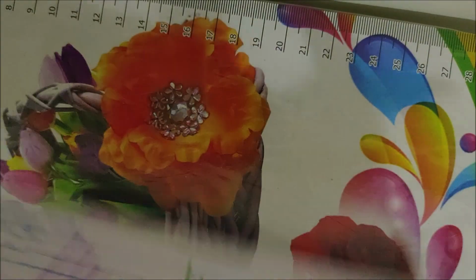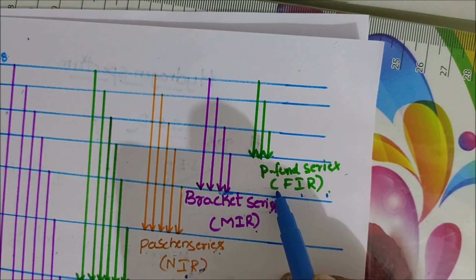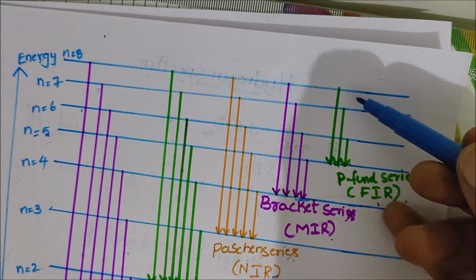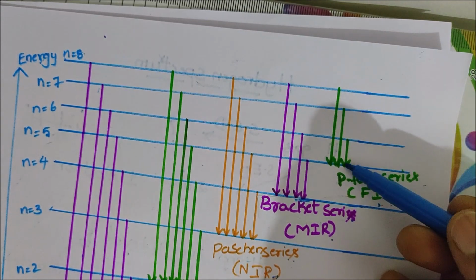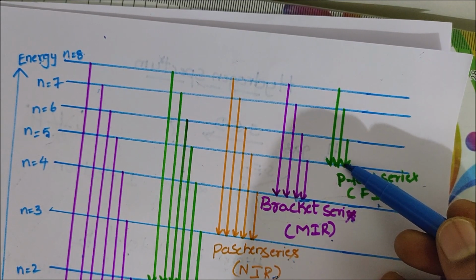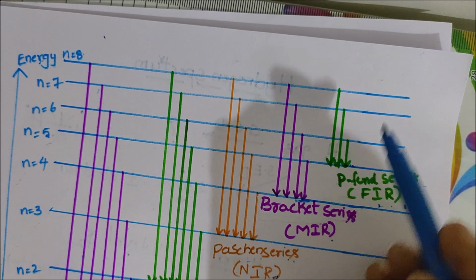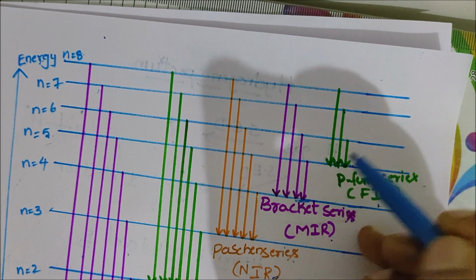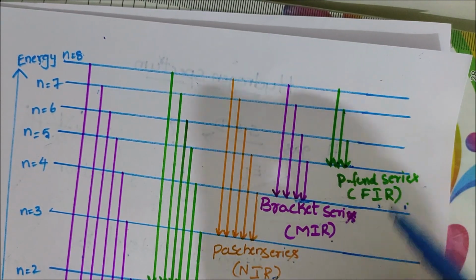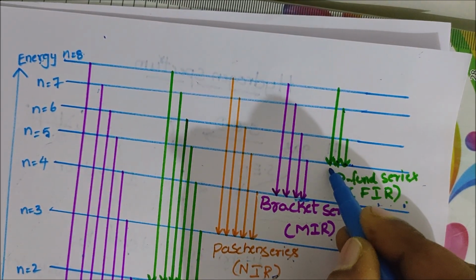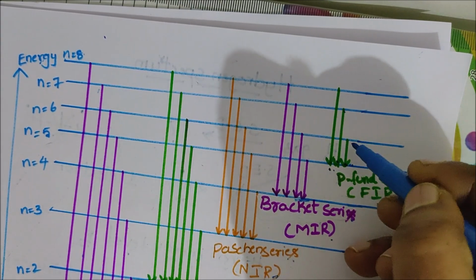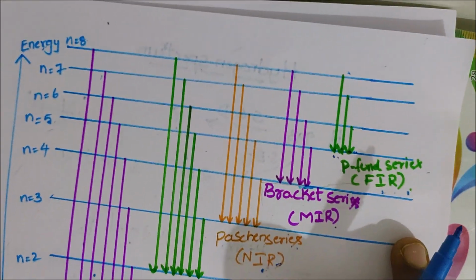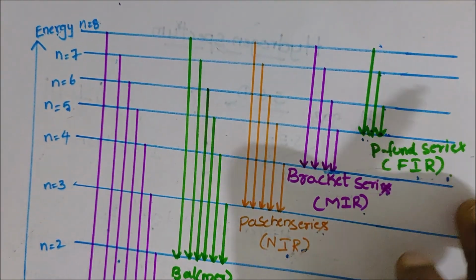That is called the Pfund series. In the Pfund series, the electron jumps from higher energy levels to the fifth energy level, that means 6 to 5, 7 to 5, 8 to 5. So n1 equal to 5 and n2 equal to 6, 7, 8. This series is observed in the far IR region.